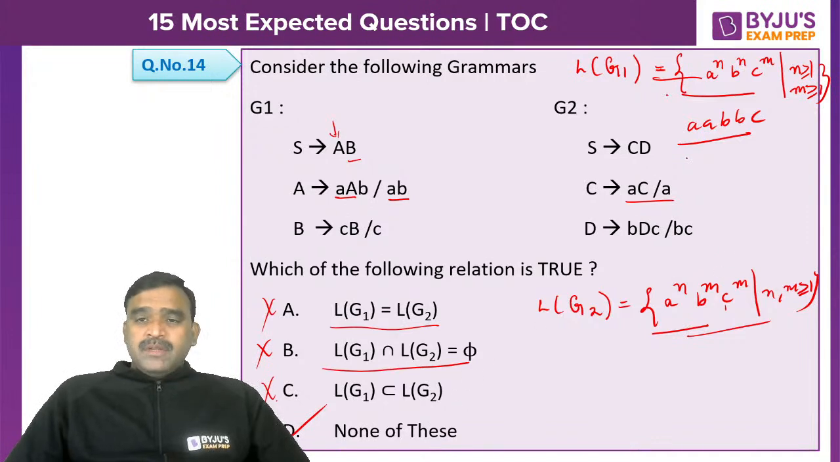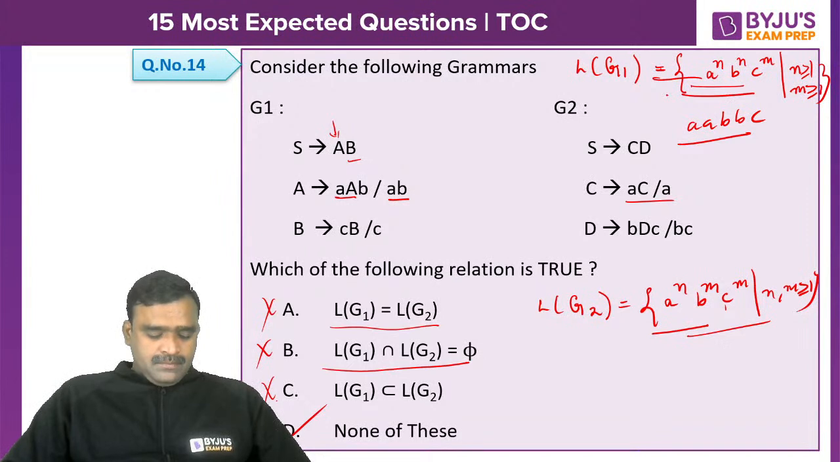See, proper subset means all the strings of L of G1 must be in L of G2. Yes, none of these is correct exactly.